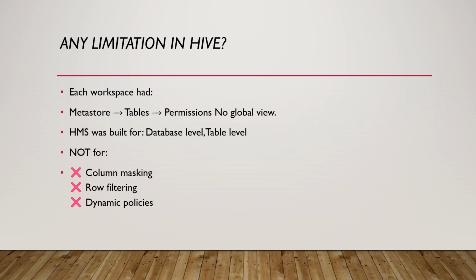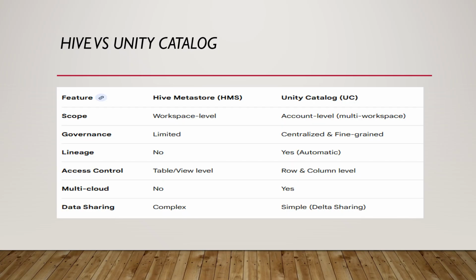So what are the main differences between Hive and Unity Catalog, right? You can see here. In the Hive, there is limited metadata scope, okay? In the Hive Metastore, we can store our data only at the cluster and workspace level. But in the Unity Catalog, it is platform wide, I mean multi-workspace.